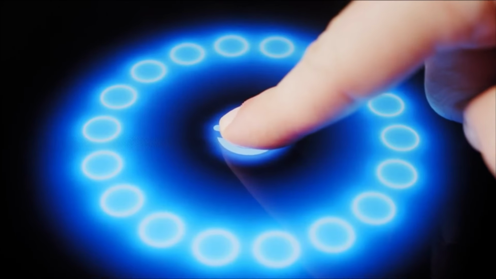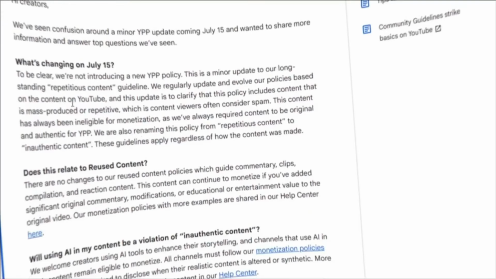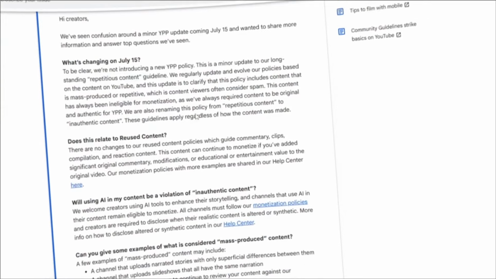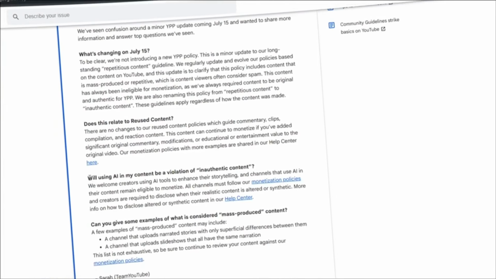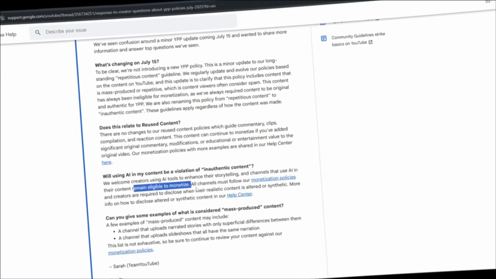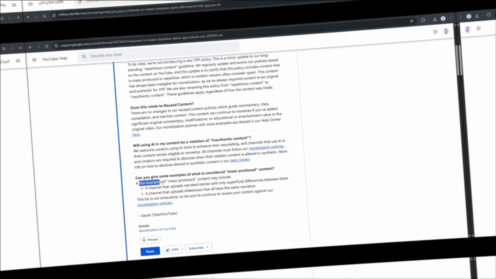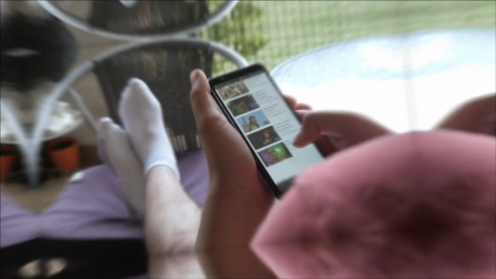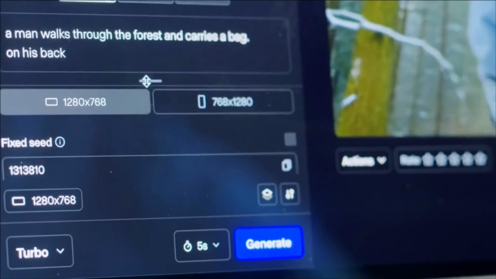Let's start the video. If you take a closer look at YouTube AI policy, you will notice that it doesn't prohibit AI-generated content directly. You can use AI to make the video, but the video needs to be authentic and must have value. So, let's have a look at how we can create YouTube videos using AI and make money on YouTube.